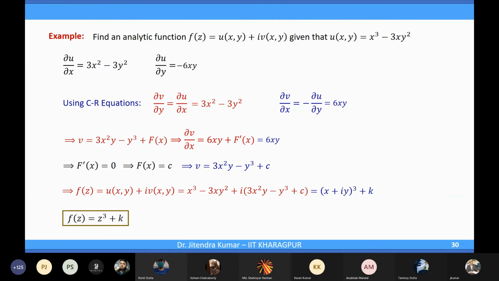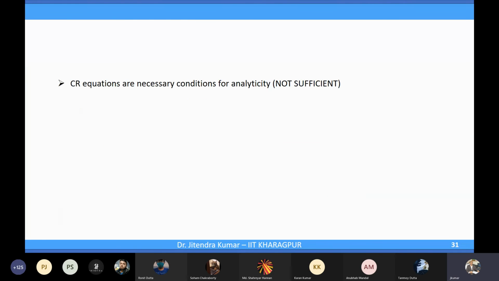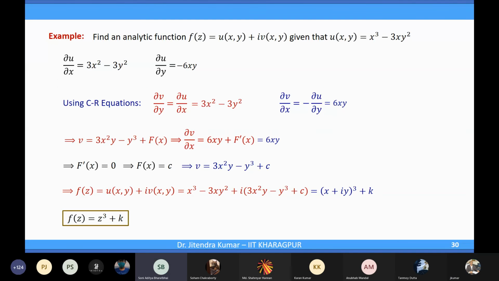Fine. Sir, K is a complex constant, no? Yes, iota C. It's any arbitrary constant, so in the complex plane it can be a real number, it can be purely imaginary, it can be anything. That will not disturb the analyticity of the function v.